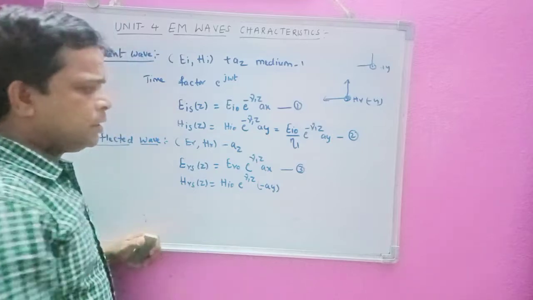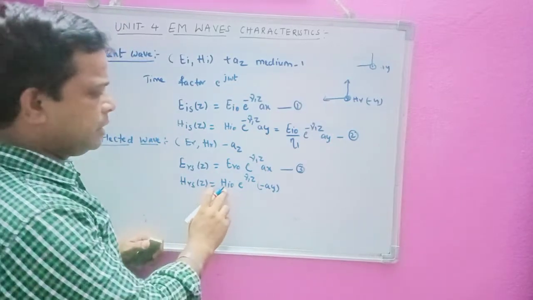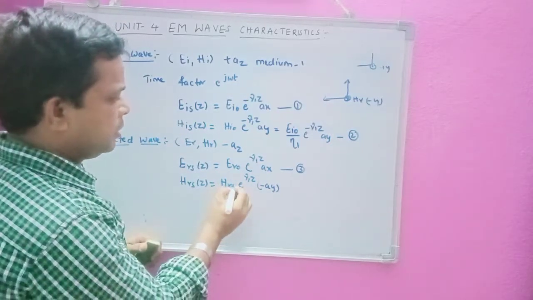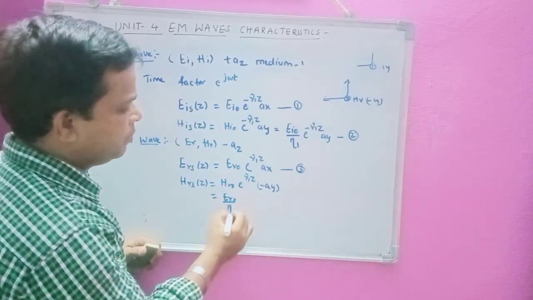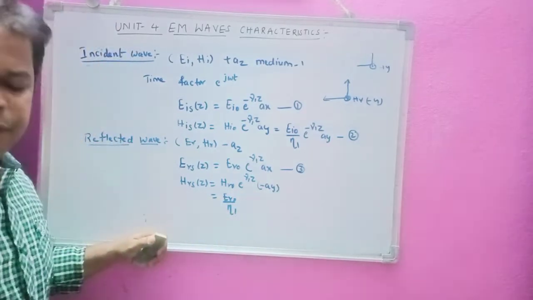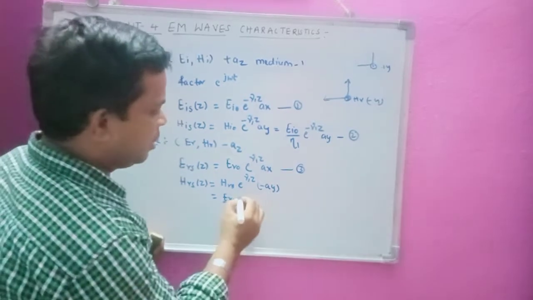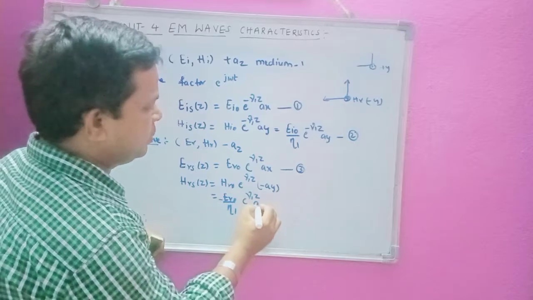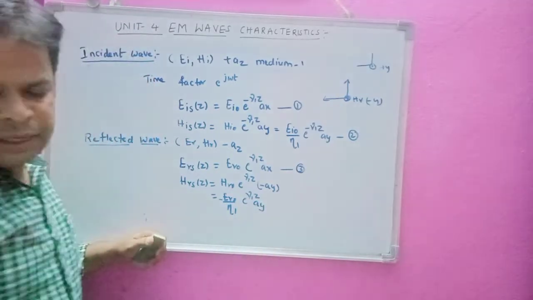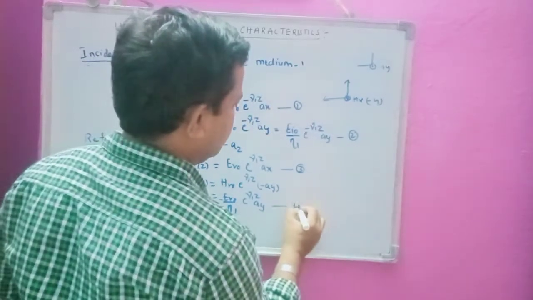Okay. Now I can write this, sorry, HR naught. I can write this one as ER naught by eta 1 only. Why? Because it is in medium 1 only, and ER of naught e power plus gamma 1 z into minus ay. So let us consider this as equation number 4.